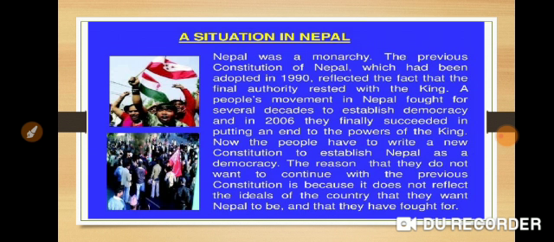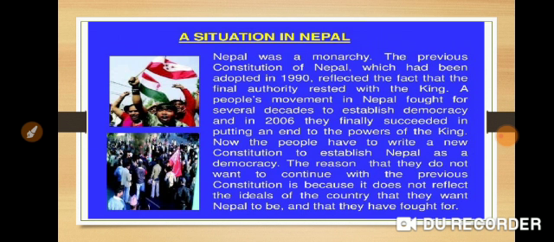So, here we have a situation from the recent past in the neighboring country of India, that is Nepal. What was that situation? Let us go to it. Nepal was a monarchy. The previous constitution of Nepal, which had been adopted in the 1990s, reflected the fact that final authority rested with the king. So the people on the side of the king were favored in judgments, and injustice was served in Nepal.